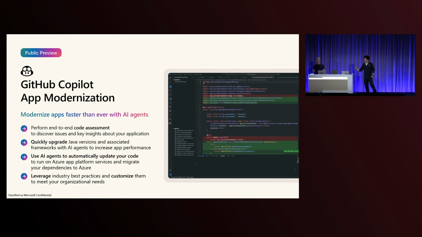And so we're going to talk a little bit about how AI tools can help with that, and you're going to see an end-to-end demo. And then the third thing that we're going to talk about is really about best practices and how to customize best practices. And so that's really exciting.